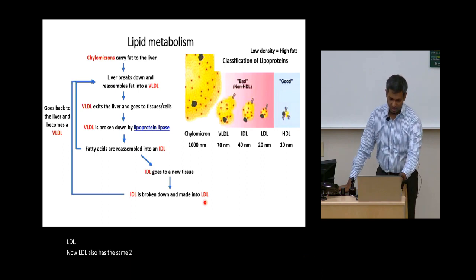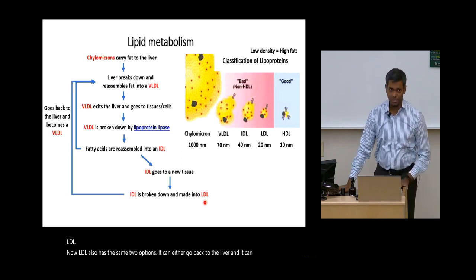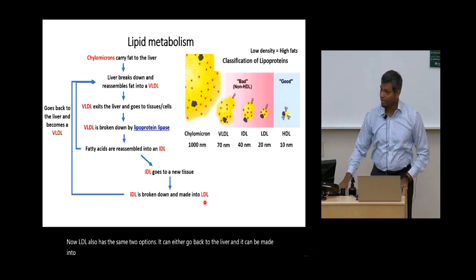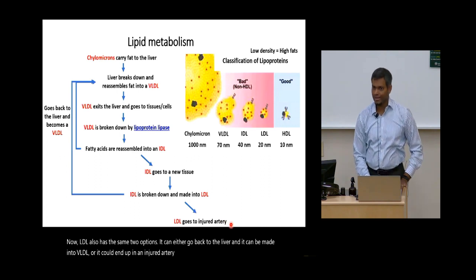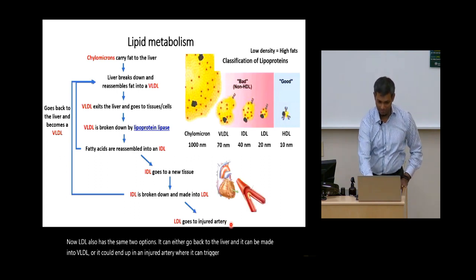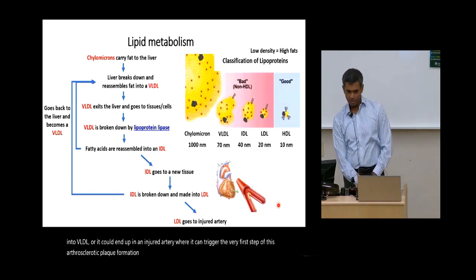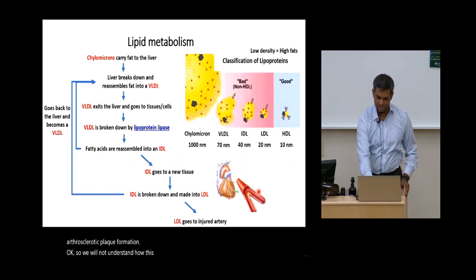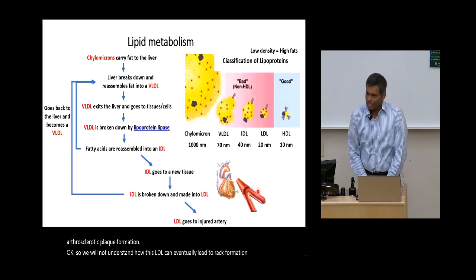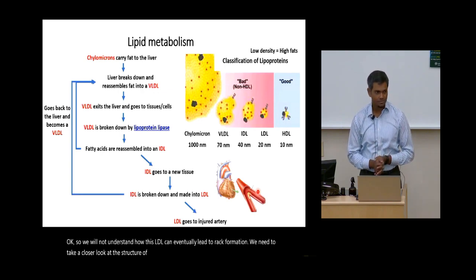It can either go back to the liver and be made into VLDL, or it could end up in an injured artery where it can trigger the very first step of atherosclerotic plaque formation. Okay, so in order to understand how this LDL can eventually lead to plaque formation, we need to take a closer look at the structure of a blood vessel.